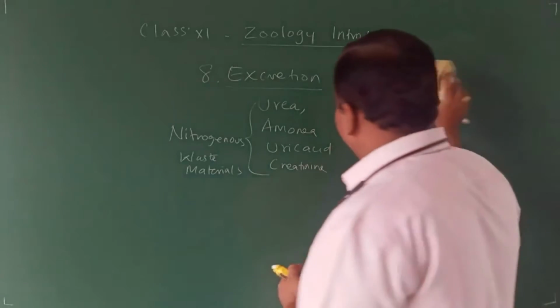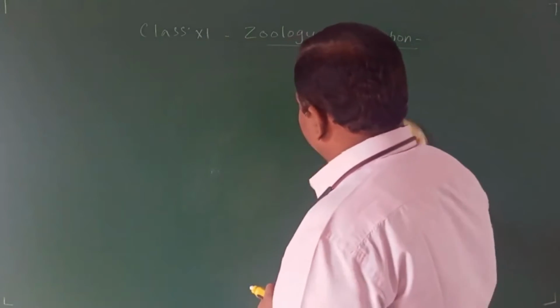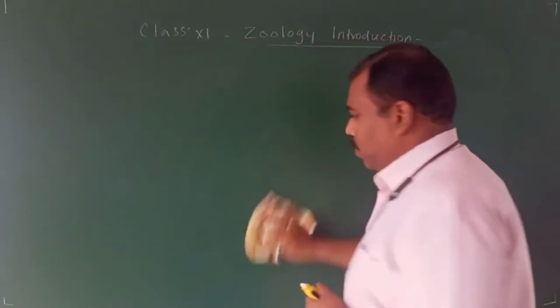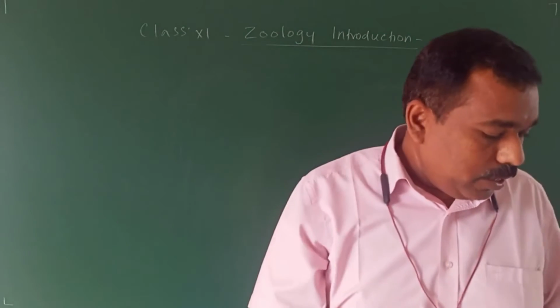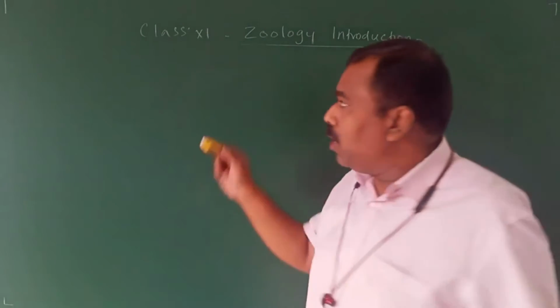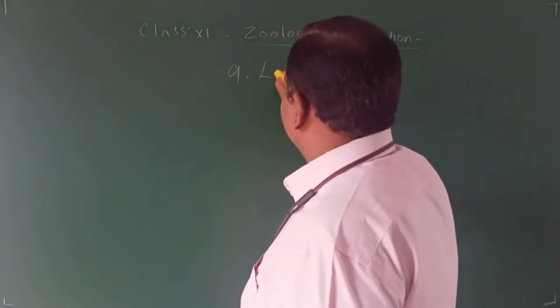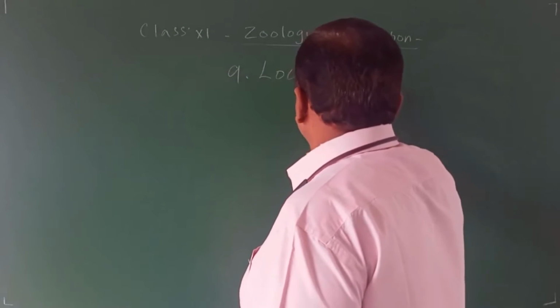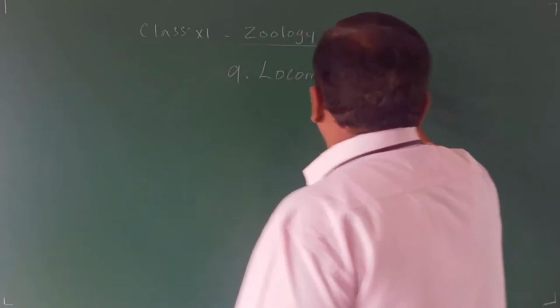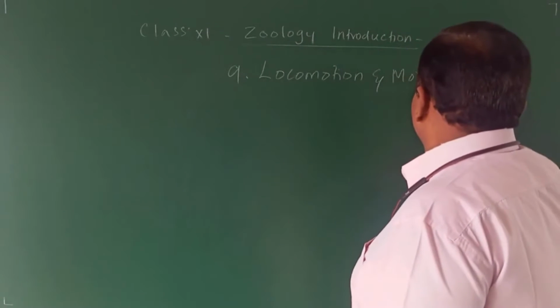Lesson number 9. I hope you are taking notes, right? Lesson number 9: locomotion and movement.